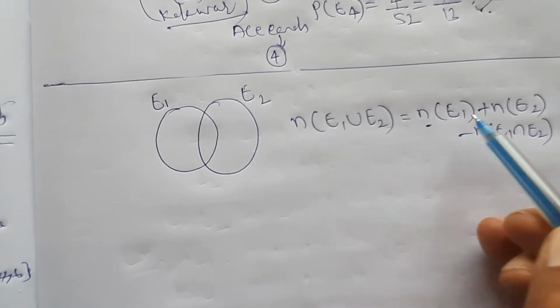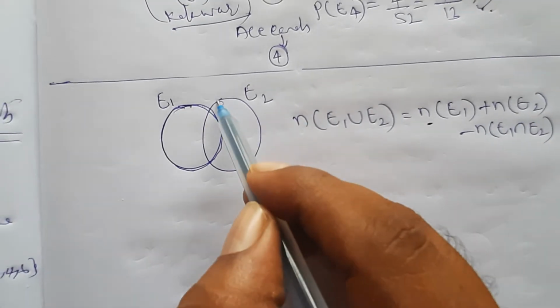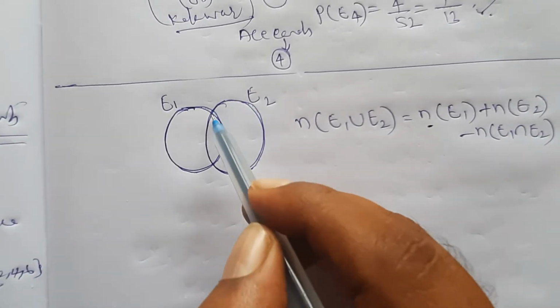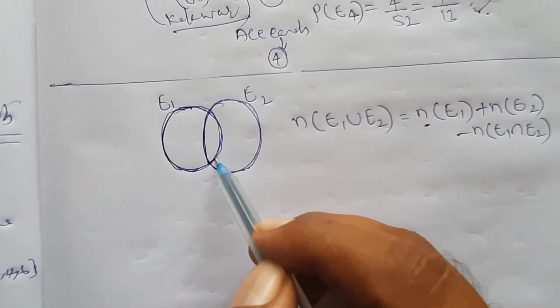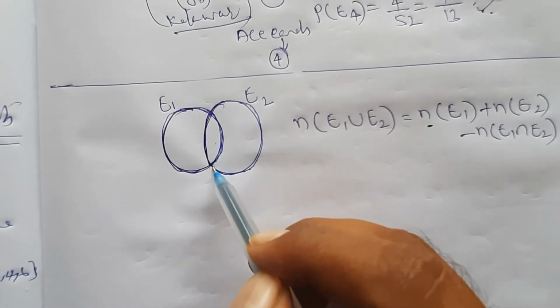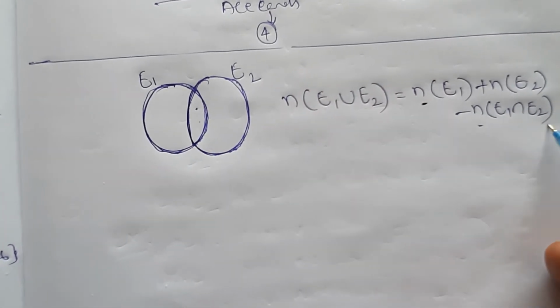Simple logic. n of E1 means the total number of values in this region, and n of E2 means the number of values for this one. But this common part, how many times did you count it? In E1 one time you counted. When you are counting E2, one more time you added this region. So one time you have to subtract that region.